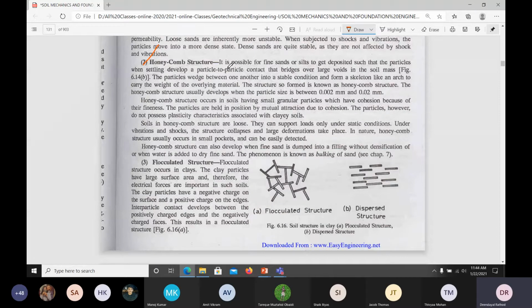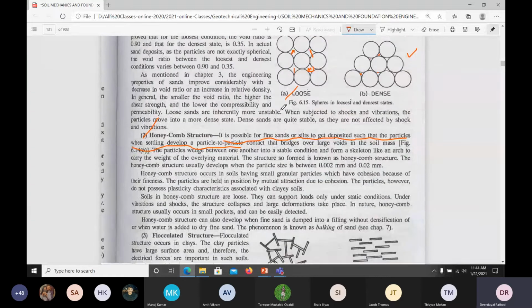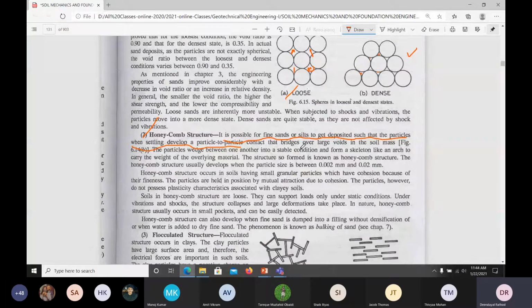It is possible for fine sand or silt to get deposited such that the particles, when settling, develop particle to particle contact. Here, particle to particle contact that bridges over the large voids in the soil mass. So here sizes have also been given.